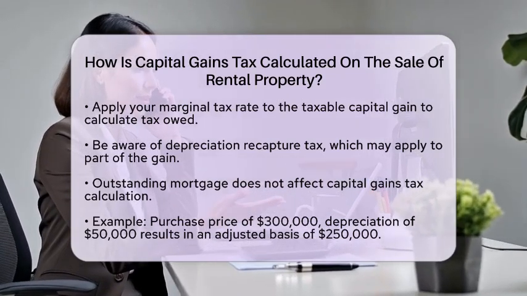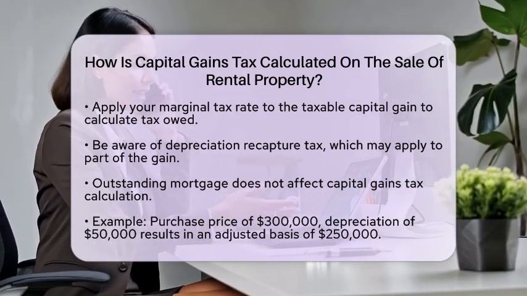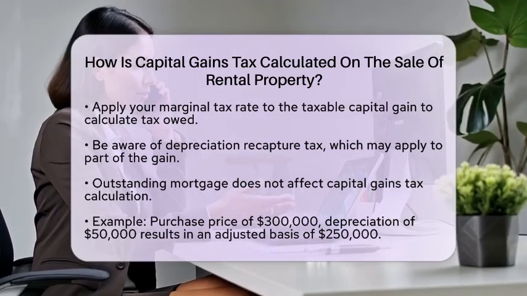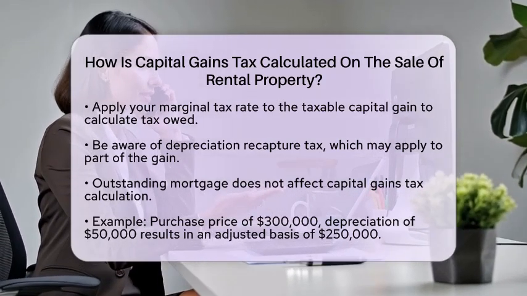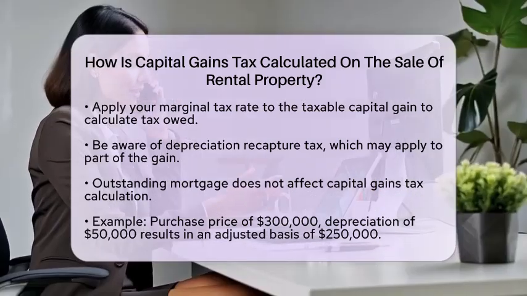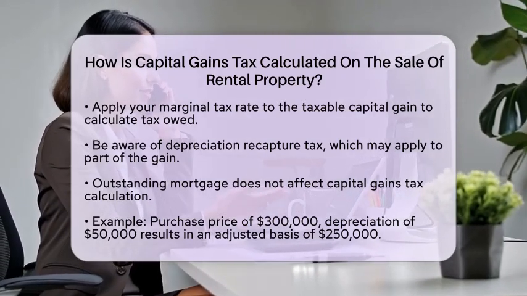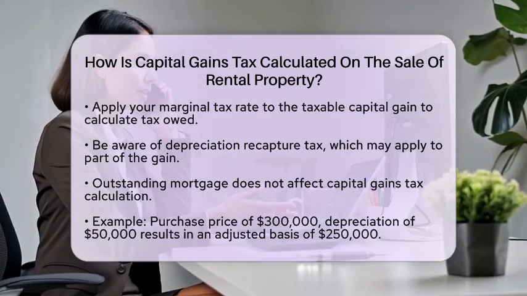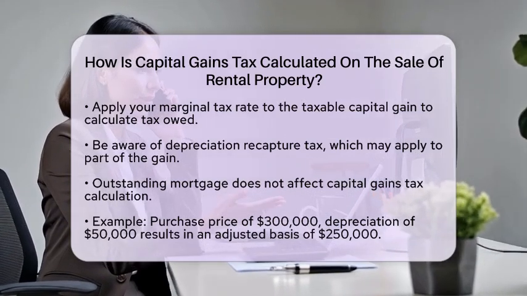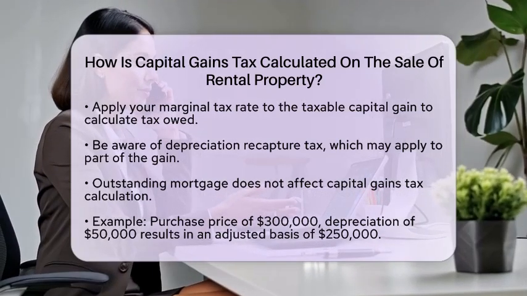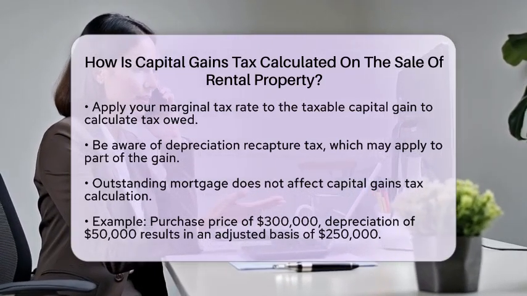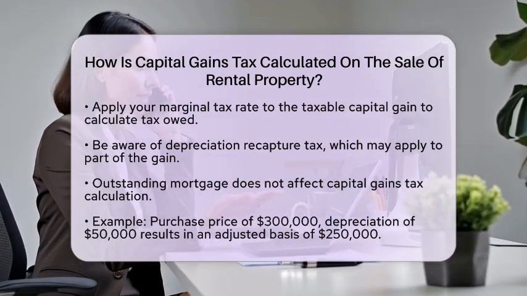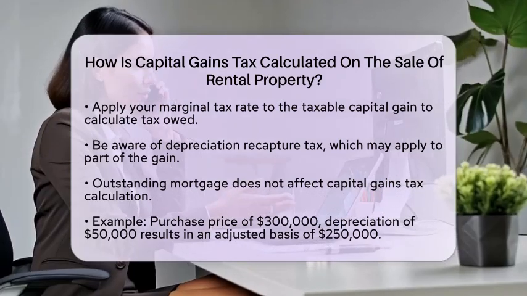Let's look at an example. Suppose you bought a rental property for $300,000 and claimed $50,000 in depreciation. Your adjusted basis would be $250,000. If you sell the property for $400,000 and pay $15,000 in selling expenses, your net selling price would be $385,000. Your capital gain would then be $385,000 minus $250,000, which equals $135,000.